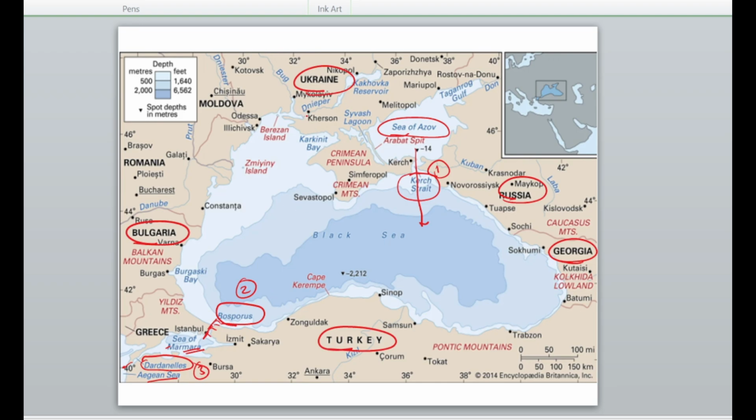Again, the rivers Dnieper and Dniester are draining into the Black Sea. So this is the region which is in the news. Moldova is a landlocked country. It is not landlocked, so we can say it is not bordering the Black Sea. Again, Greece is not bordering the Black Sea. So this is how we can solve the question.